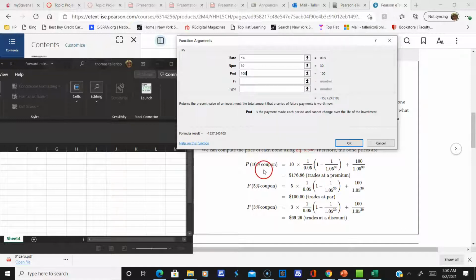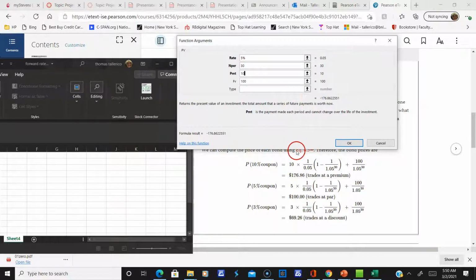All right, now you can see that the price of this has got to come out trading at a premium because interest rates have gone up, right? So this is the price it came out to. And let me put the future value here. And I'll put $1,000, or maybe it is $100. Oh, hold on, this should be 10, probably, right? 10. Okay. So 5% yield to maturity, 30 years, $10 coupon, 10% of 100.